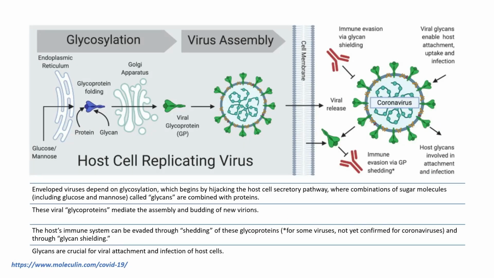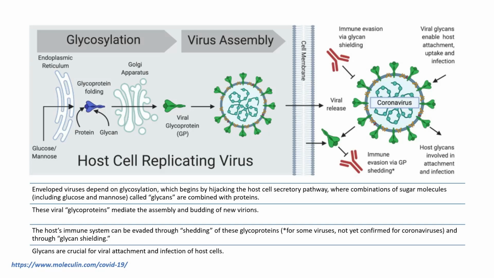So viruses like COVID-19 are all called enveloped viruses. It depends on glycosylation, and what it does, basically it hijacks the host cell secretory pathway, where combinations of sugar molecules like glucose and mannose, which you call glycans, are combined in proteins, and it makes viral glycoproteins.